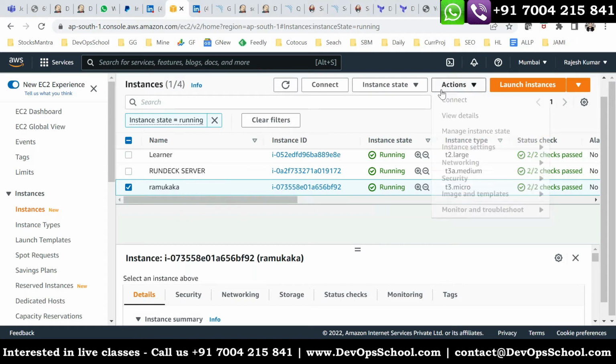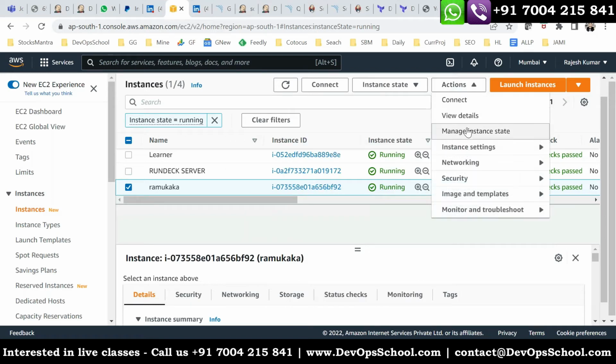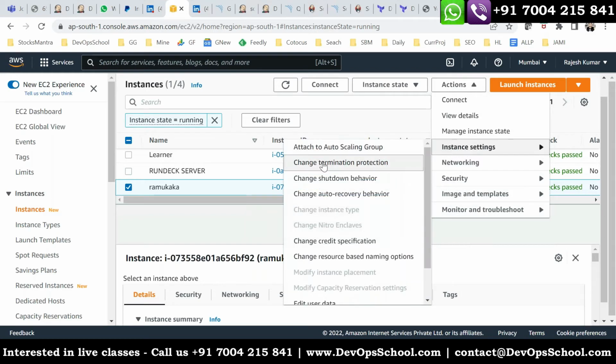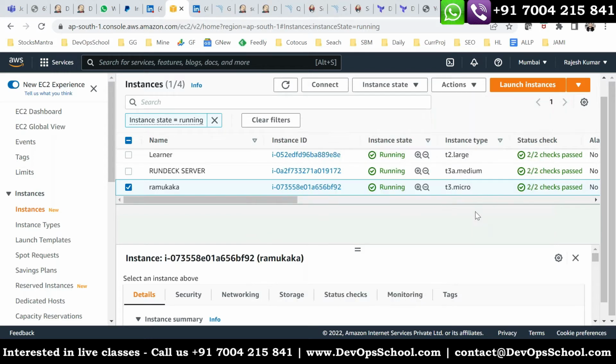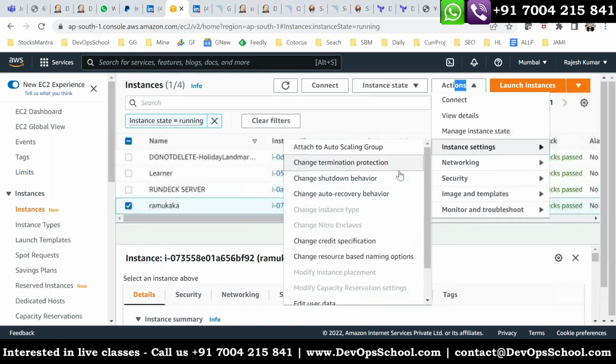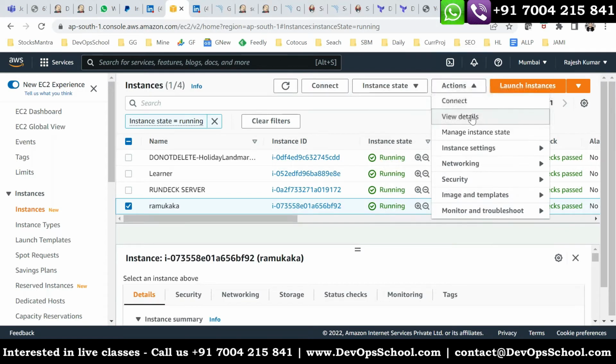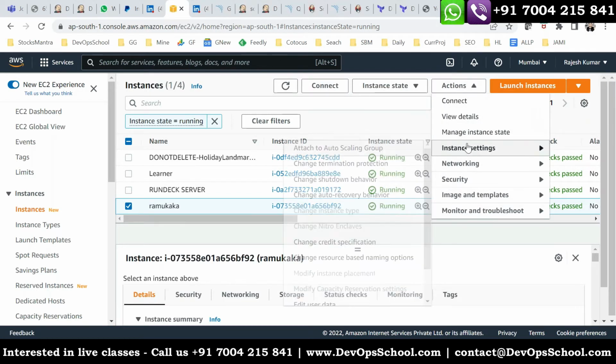Let me check this here. I probably forgot this. I don't think so. Let me try first. Copy this instance setting.